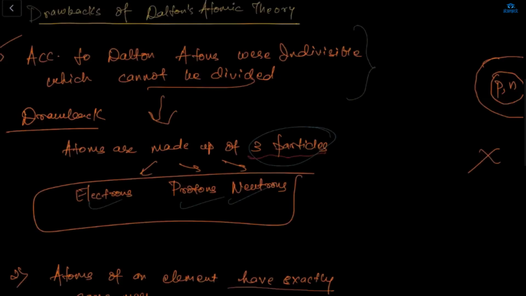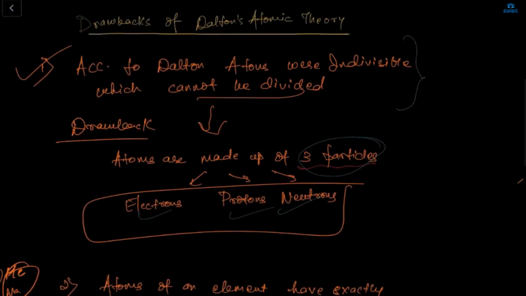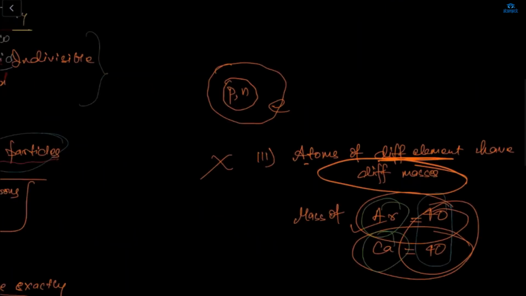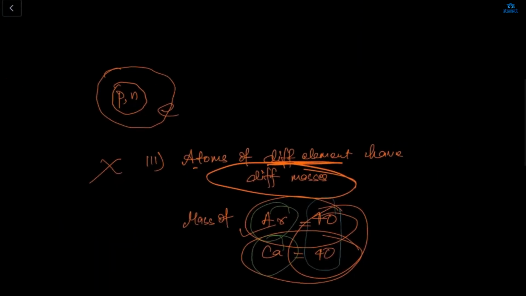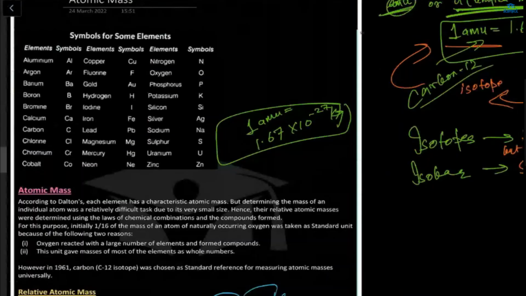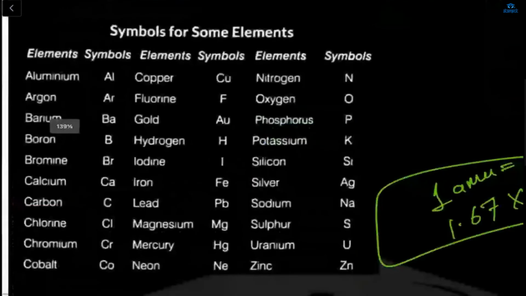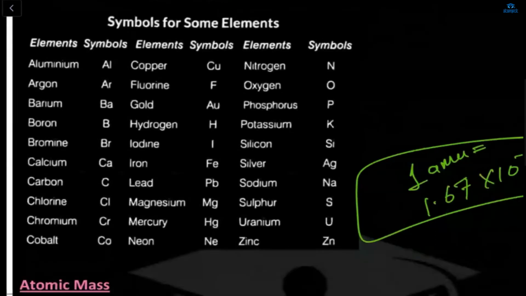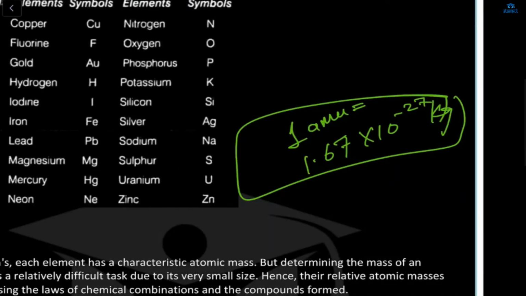In the exam, this will come: write drawbacks of Dalton. So you have to write these three points: isotopes, meaning different mass; the same mass; and atoms which cannot be divided, but can be divided into three particles: electron, protons, and neutron. Next are some symbols and elements: cobalt, Ne, Zn, uranium. You have to remember the periodic table. 1 AMU is 1.67 × 10^-27 kg.